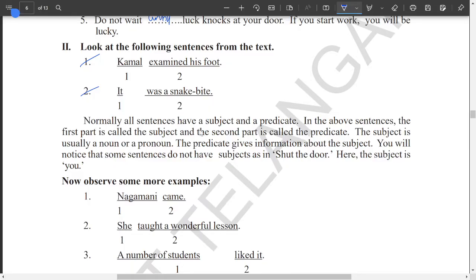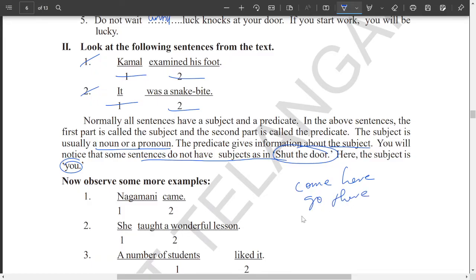Normally all the sentences have subjects and predicates. So in the above sentences, the first part is called the subject. So these two are the subjects, whereas the second part is called the predicate. These two are predicates. Now the subject is usually a noun or pronoun. The predicate gives information about the subject. Now you will notice that some sentences do not have subjects, as in shut the door. So here the subject is you. For example, come here, go there, shut up. Okay, so in all these you do not find any subject, but the subject for all these sentences is common, that is you.